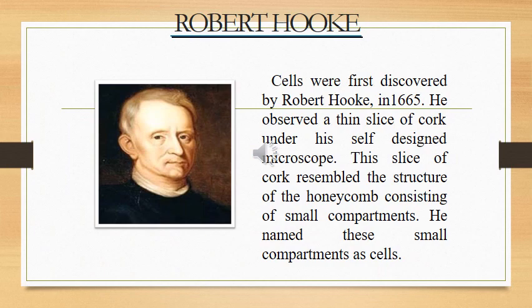Now here in this slide you can see the image of the scientist Robert Hooke. Cells were first discovered by Robert Hooke in 1665. He observed a thin slice of cork under his self-designed microscope. It was a primitive type of microscope. The slice of cork resembled the structure of the honeycomb, consisting of small compartments. He named these compartments as cells. Okay.